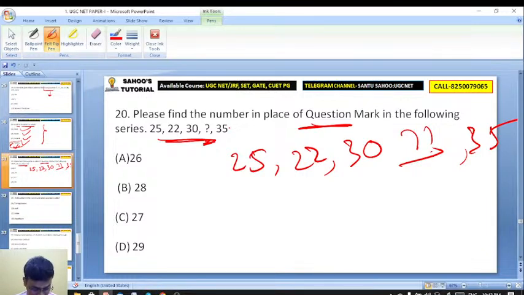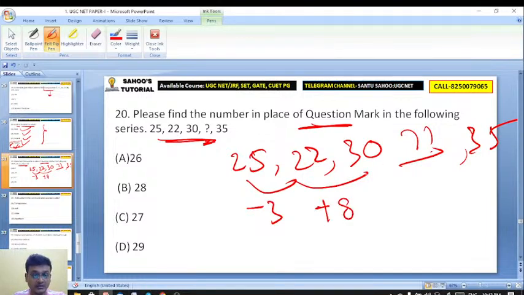20C. Okay. Someone has answered 20C. Sucharita had answered. Here you find 25 minus 3. Yeah. 1987, that is Montreal Protocol. At plus 10, then we have Kyoto Protocol. Very good. Here minus 3, plus 8.